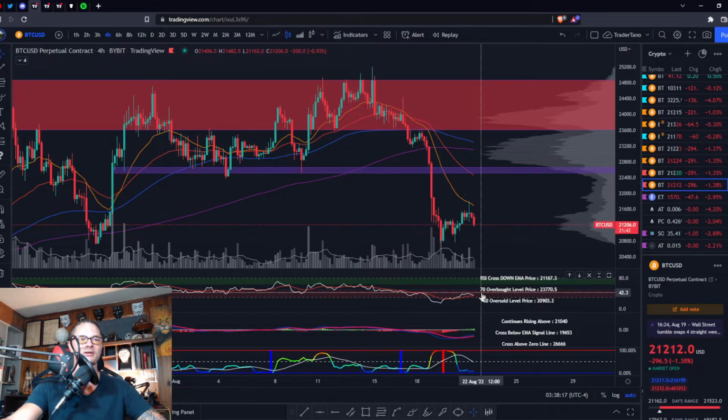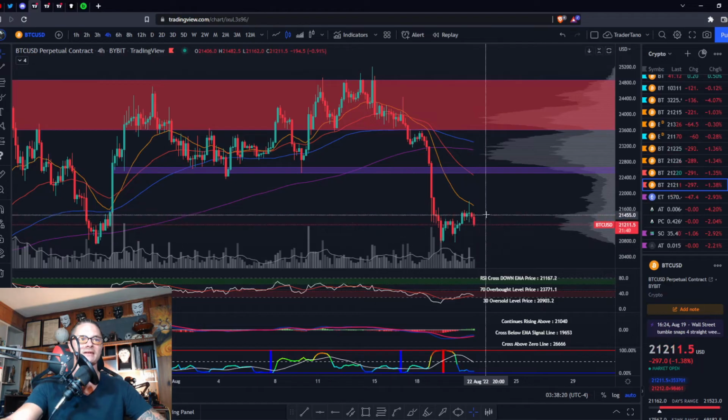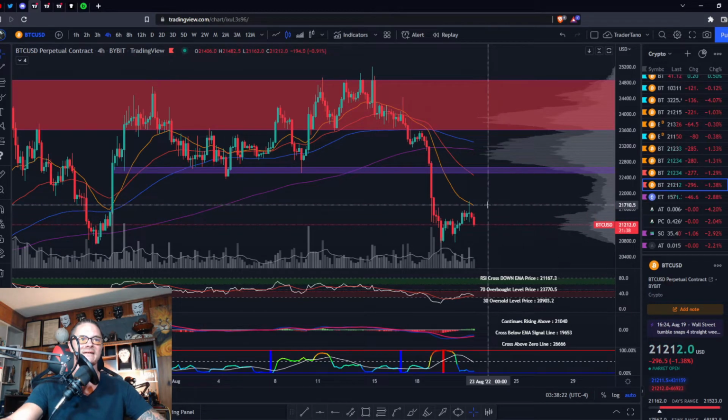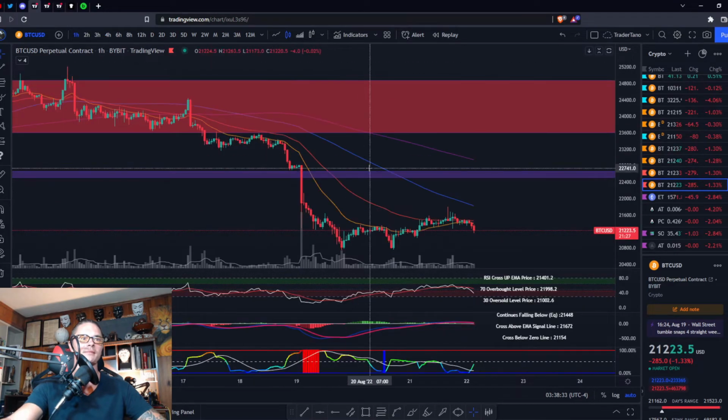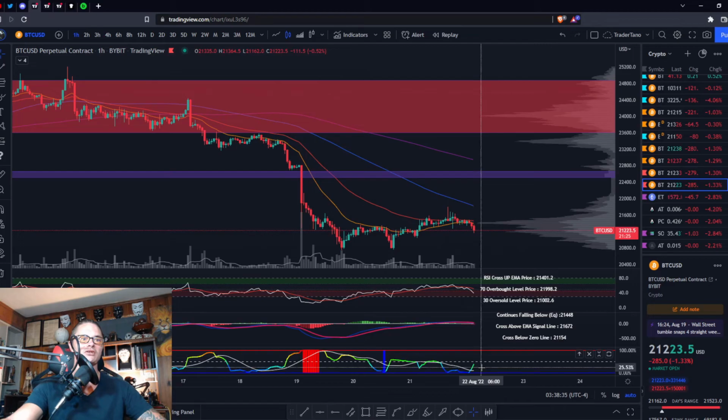So if we get out of the bearish control zone, I would expect us to break this last high and the 21 at 21,700, then work our way up to the purple zone at 22,500. Let's go down to the 1-hour, then we'll get more into depth in the bullish and bearish case. So the volatility on the 1-hour has just begun, so this will pour over into the 4-hour.